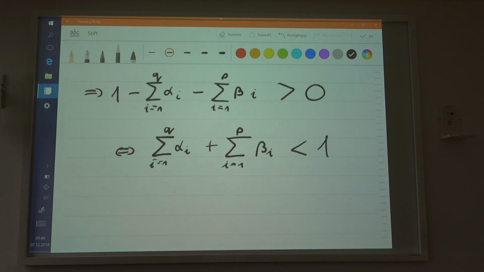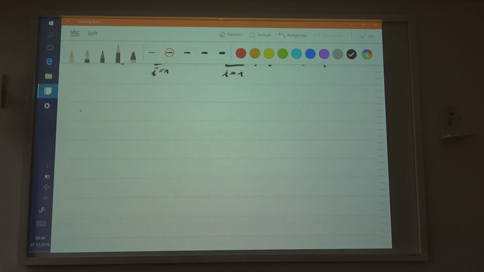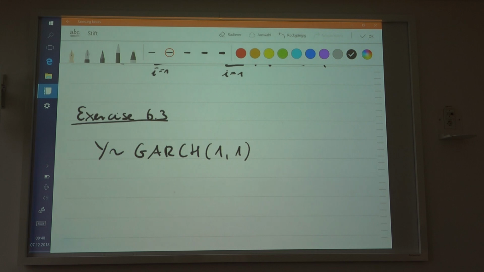Okay, so that was the rearrangement. So 6.3 is about, as I said before, rearranging the GARCH process. Basically the statement is, exercise 6.3 is about showing that if Y is or can be written as a GARCH 1-1 type process, then this should imply that sigma squared can be written as alpha 0 divided by 1 minus beta 1